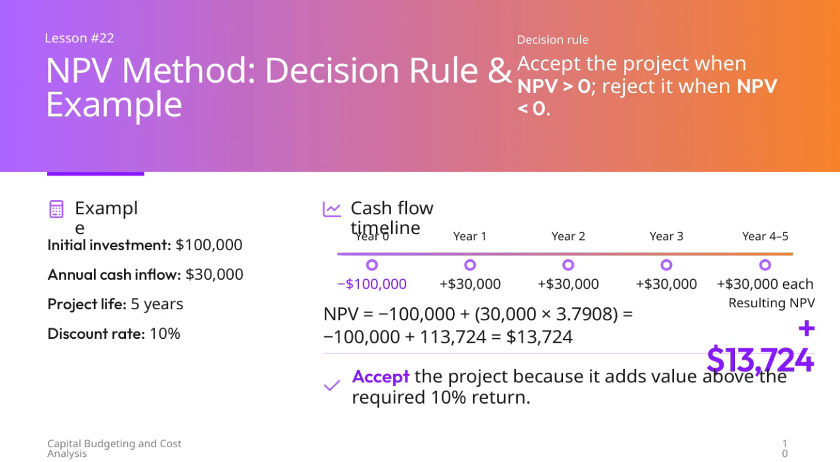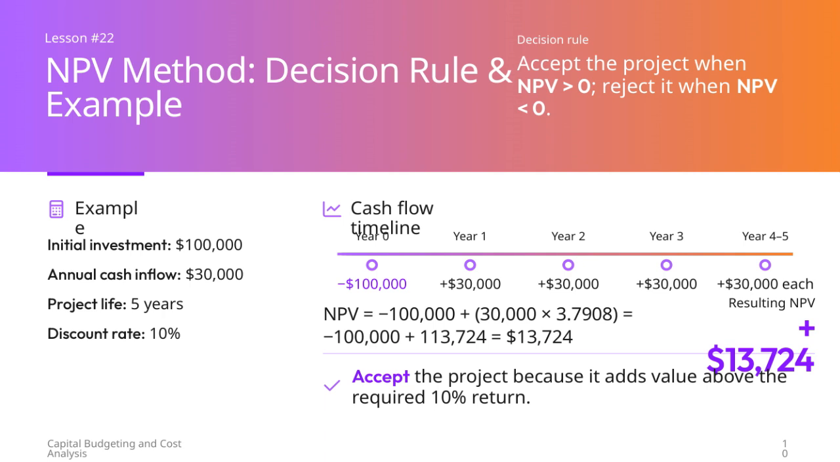Let's look at an example to illustrate this. Suppose we have an initial investment of $100,000. The project generates annual cash inflows of $30,000 over 5 years, and the discount rate is 10%. Examining the cash flow timeline, at year 0, we have the initial outflow of $100,000. From year 1 to year 5, each year brings in $30,000. To calculate the NPV, we discount these inflows at the 10% rate.